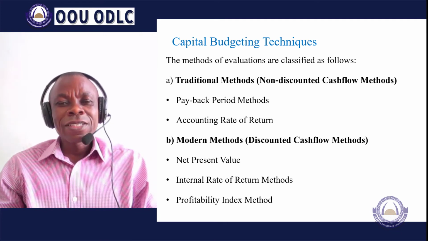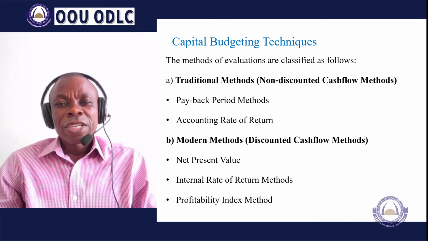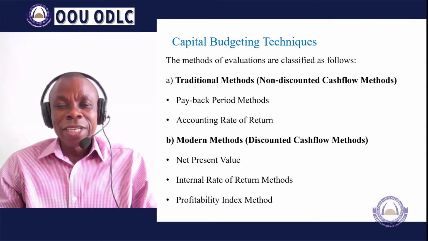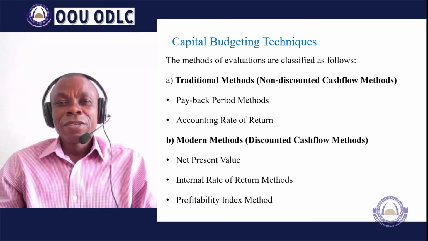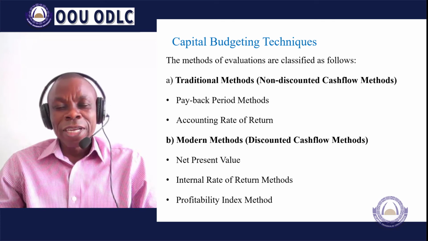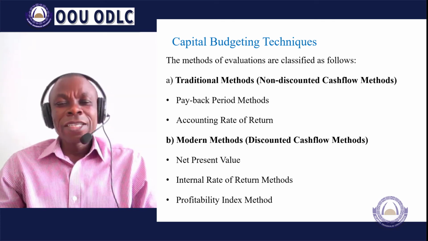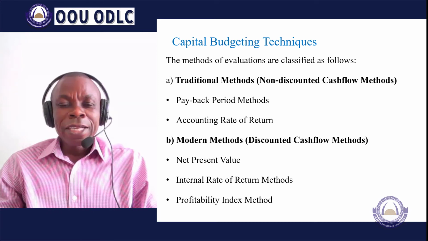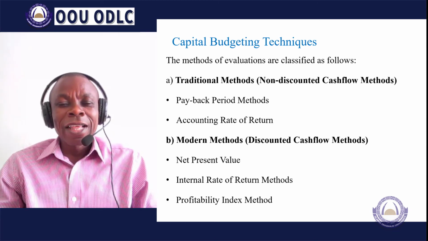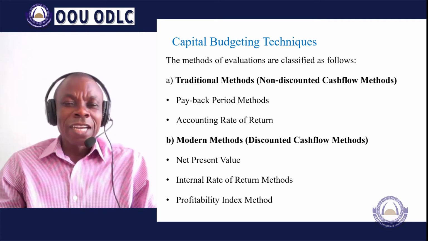So, for instance, if you have bought a tricycle for 500,000 naira and on a monthly basis, the tricycle brings in revenue of 100,000 naira. 100,000 naira every month will translate to 1.2 million. Then the payback period in this case will not be up to a year. You have spent 500,000 naira and you have generated a cash flow of 1.2 million.